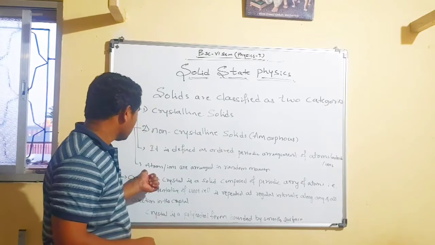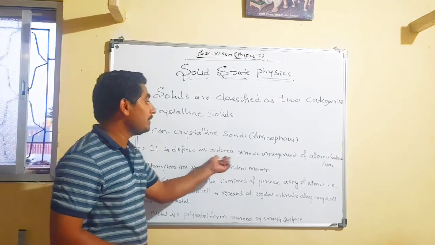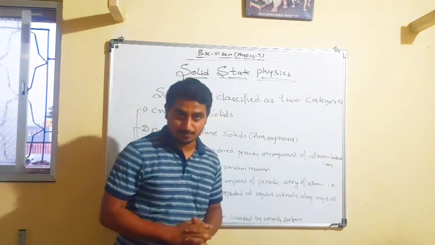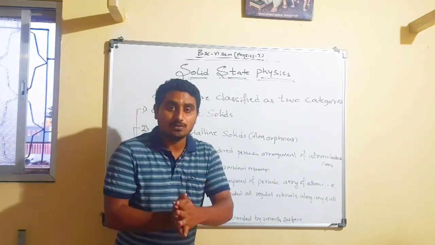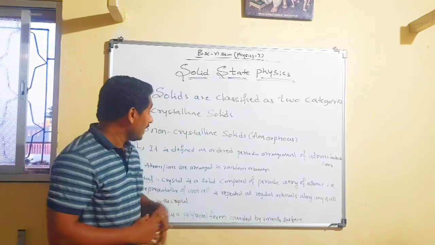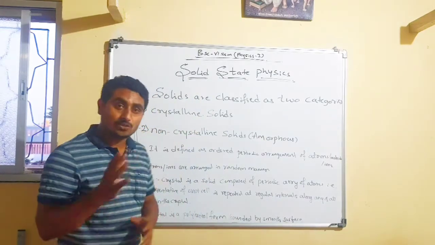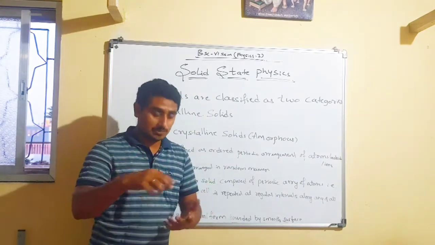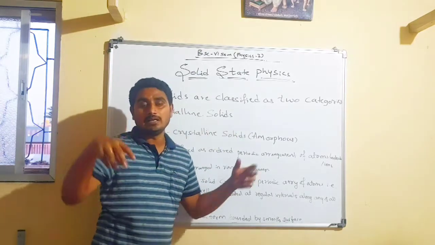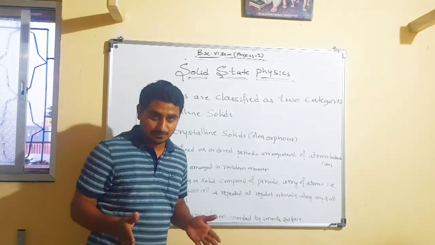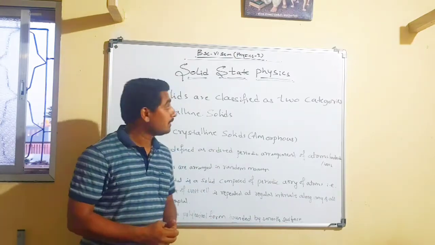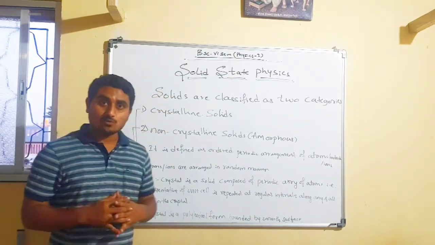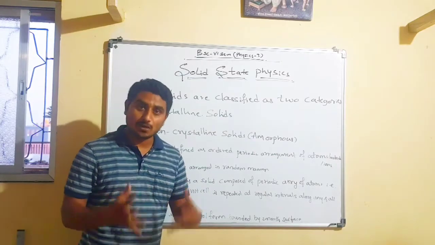Actually, a crystalline solid is defined as the ordered periodic arrangement of atoms, molecules or ions. In the non-crystalline solids, there is a random manner. The atoms are arranged at different distances, so we can call it a non-crystalline solid, or an amorphous solid. Especially as per our syllabus, we are only focusing on the crystalline solids.